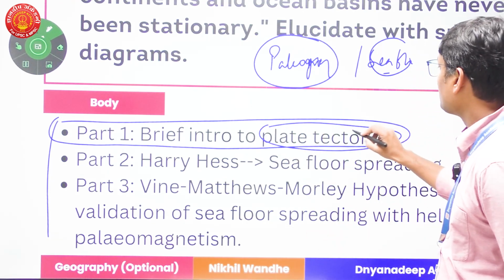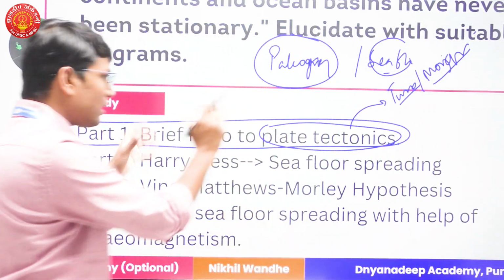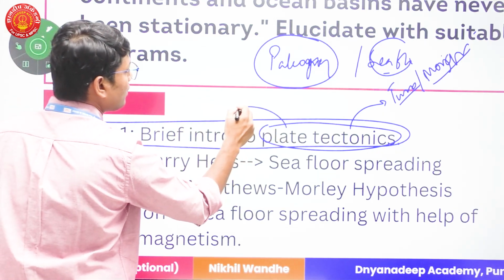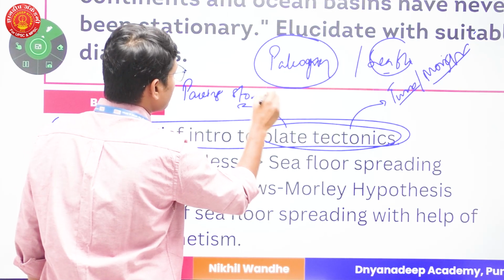I'll say that we have the plate tectonics theory with the contribution of Tuzo Wilson, Morgan, and so on and so forth. All of them collected pieces, right? Again, you can write about the paving stone hypothesis.